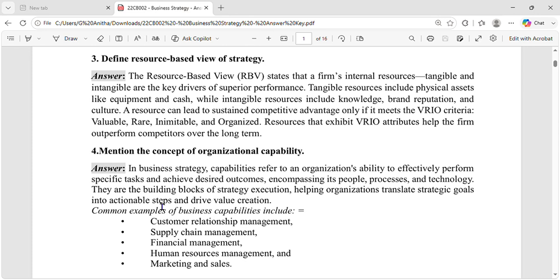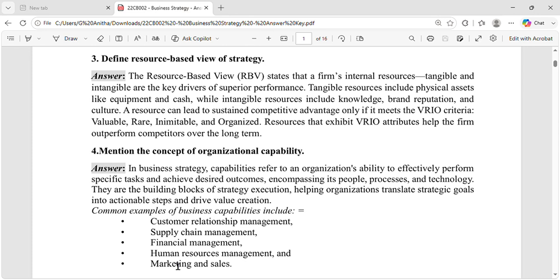So in business, the common examples of business capabilities are customer relationship management. Whether the company is able to manage the customer, maintain the relationship with the customer in a smooth manner, whether it is getting feedback, whether it is improving itself by means of customer feedback, whether it is adjusting itself so as to satisfy the customer.